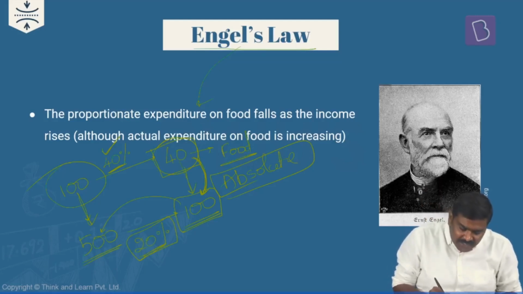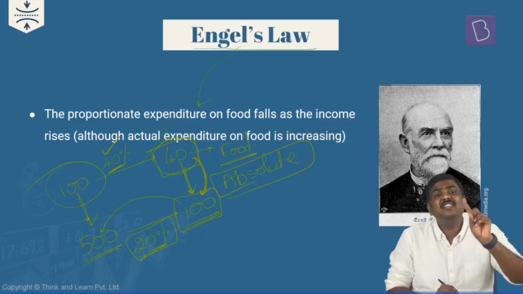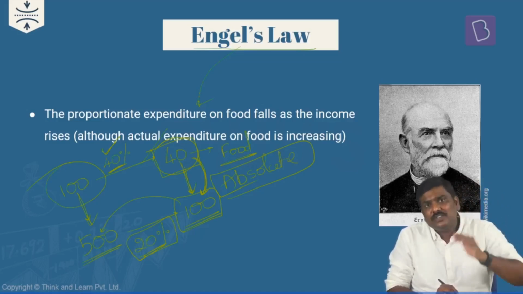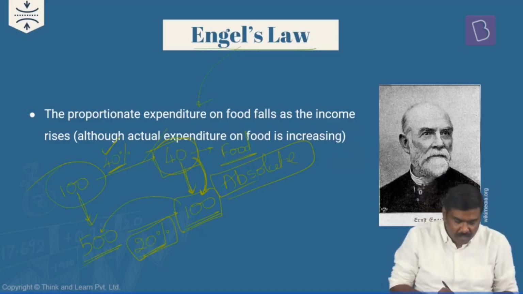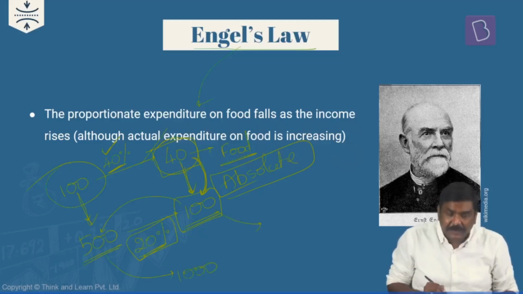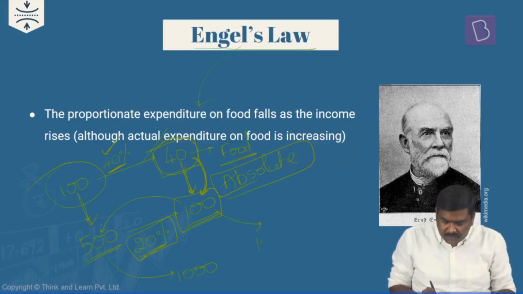So, with a rise in the income, expenditure on essentials such as food will increase, but it is not going to increase proportionately. Rather, in terms of proportion, it is always going to decline. For example, imagine further his income increases from 500 to 1000 rupees. Will he increase his expenditure on food? Yes, it might increase from 100 to 150 rupees.